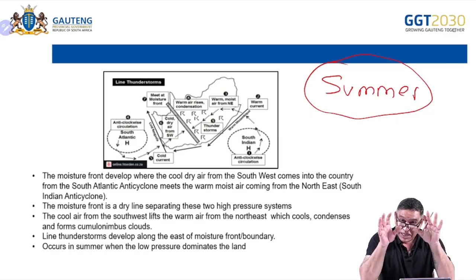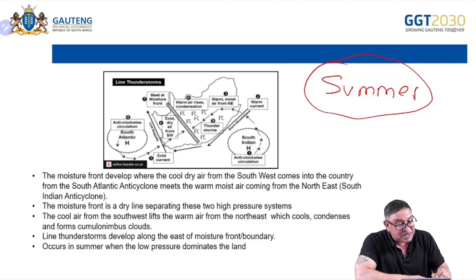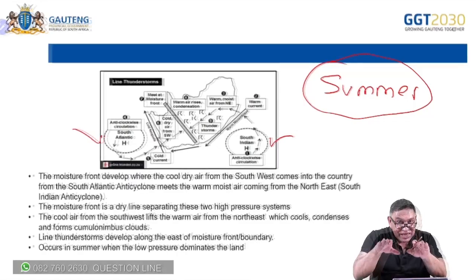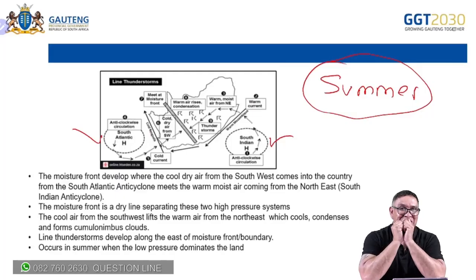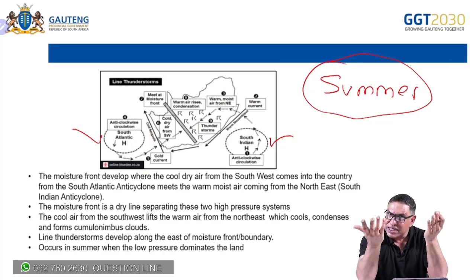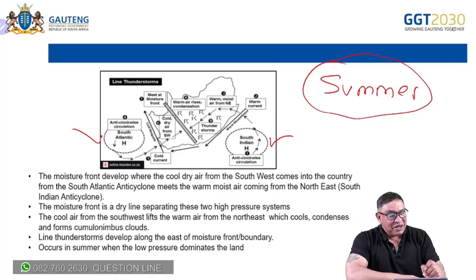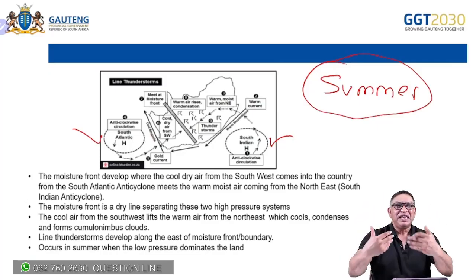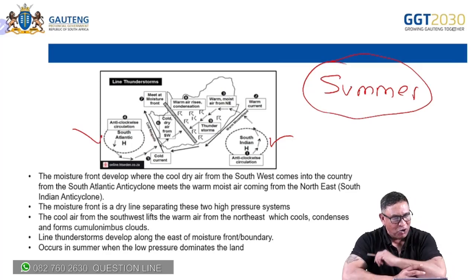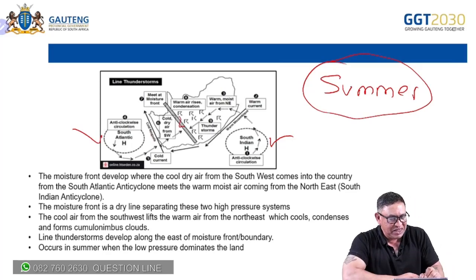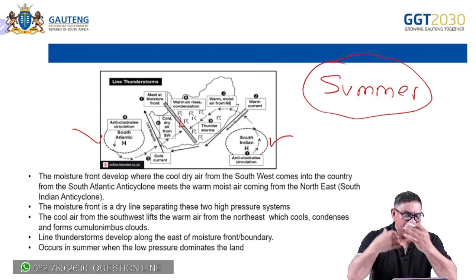That the high pressure systems, the South Atlantic High and South Indian High, are in their southerly positions because it's summer. We'll notice, as when we looked at that synoptic map, can you see how synoptic maps help you, learners, that the land is dominated by well-formed low pressure systems, generally. So we picked up that.